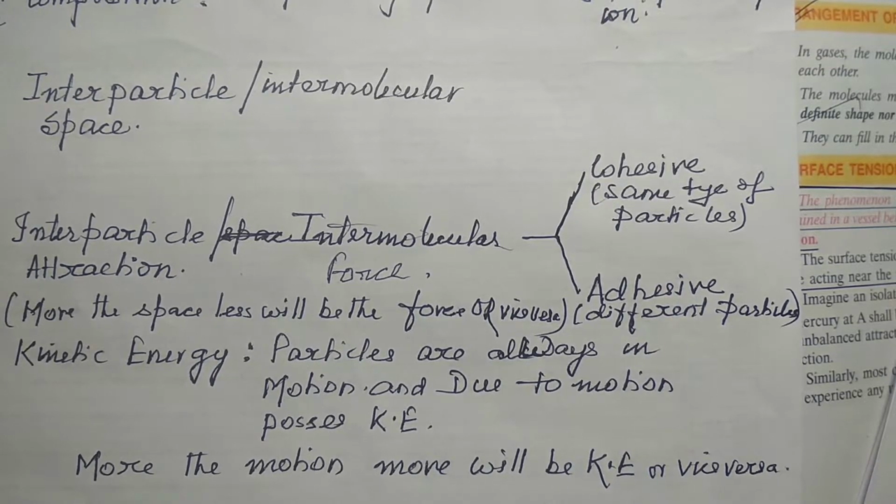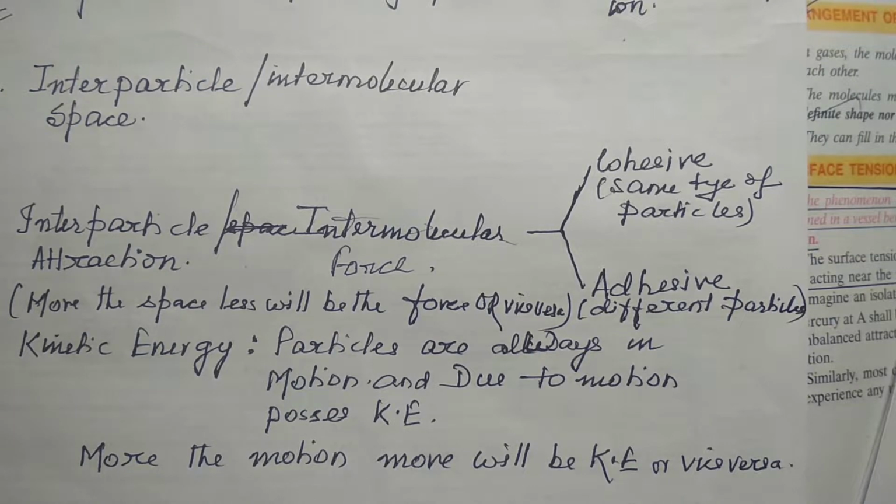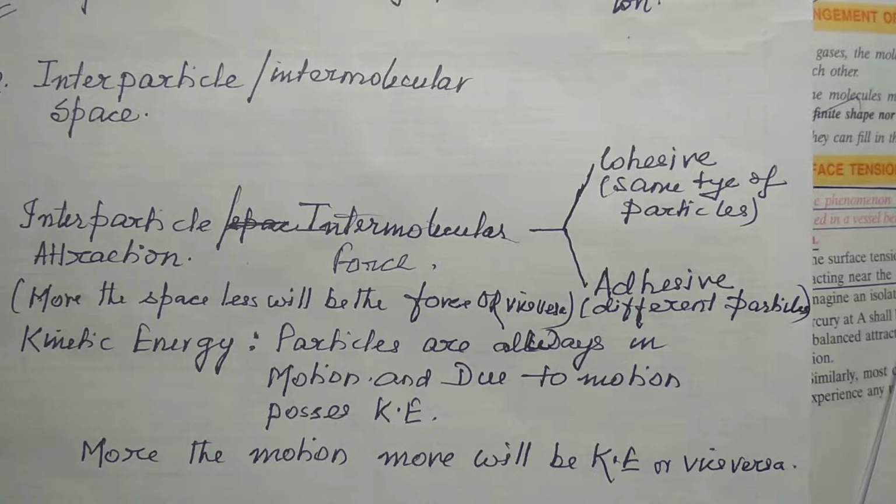But the force between, suppose, a water particle and a glass particle is the force of adhesion.